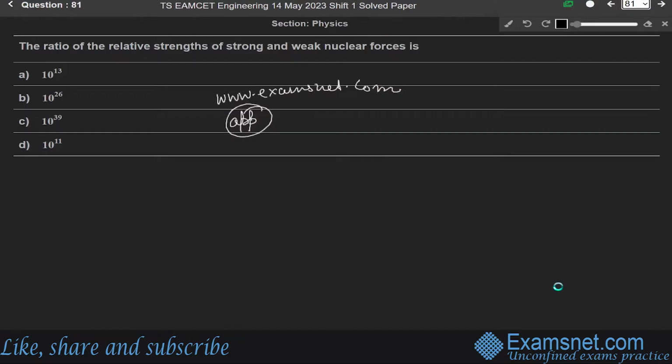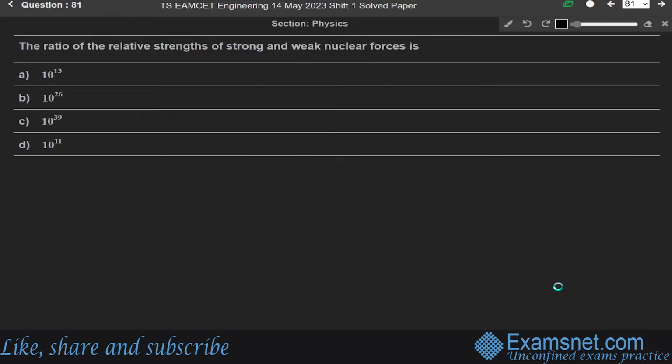So today, students, we will be solving the TSEAMCET, that is Telangana State Engineering, Agriculture and Medical Common Entrance Test, 14th May 2023, Shift 1 question paper. In this video, I'll be solving the physics part of the paper. So here we go. Starting from the very first question of this physics series, question number 81. The question says: the ratio of the relative strength of strong and weak nuclear forces is.